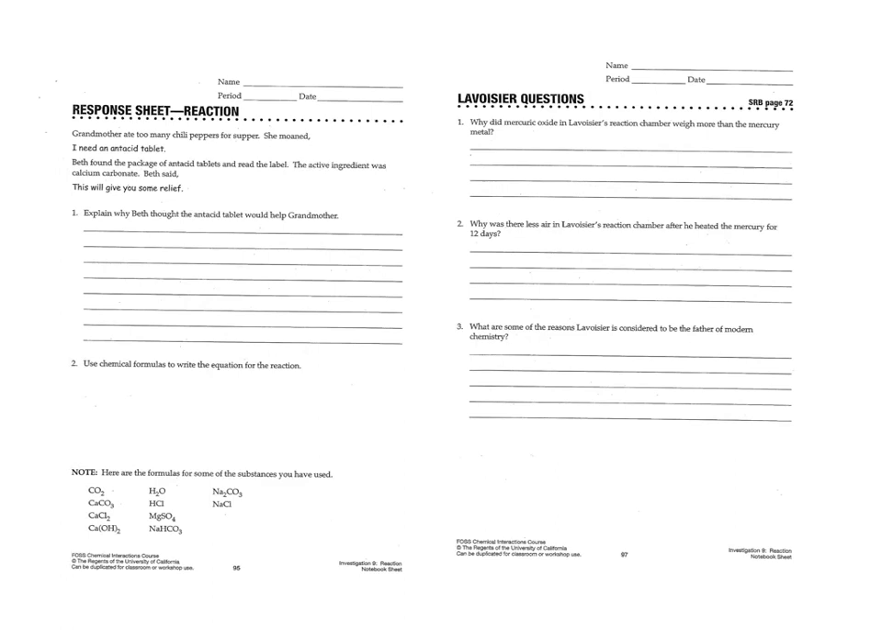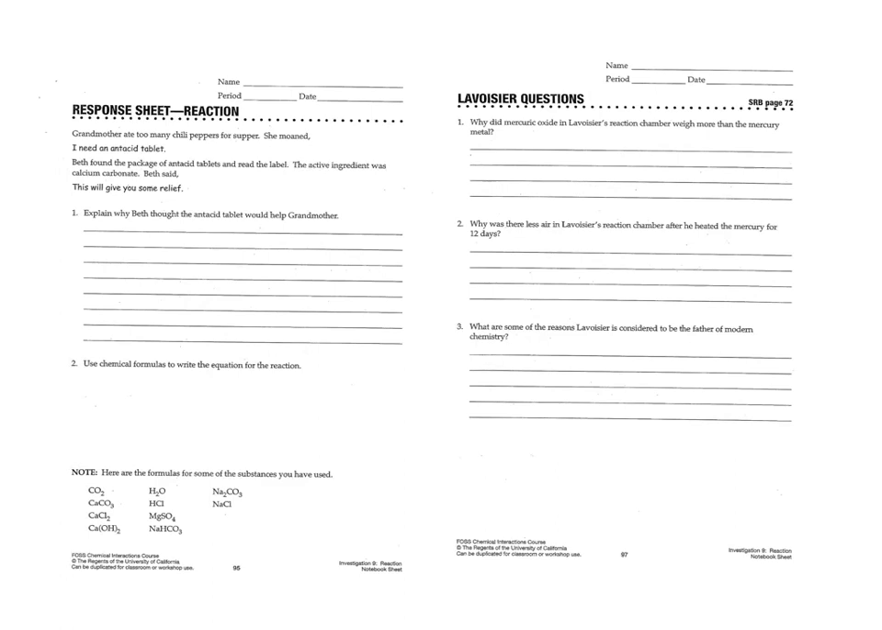Number 1. Why did the mercuric oxide in Lavoisier's reaction chamber weigh more than the mercury metal? Number 2. Why was there less air in Lavoisier's reaction chamber after he heated the mercury for 12 days? Number 3. What are some of the reasons Lavoisier is considered to be the father of modern chemistry? The reading to answer these questions starts on page 69 in your textbook.